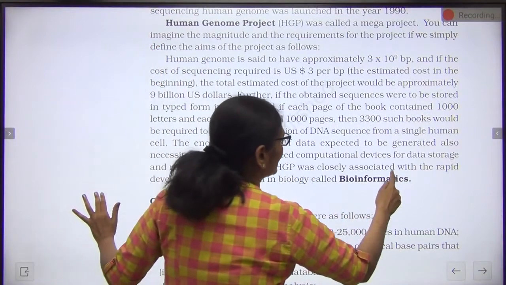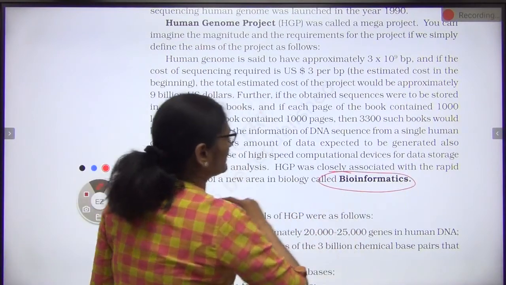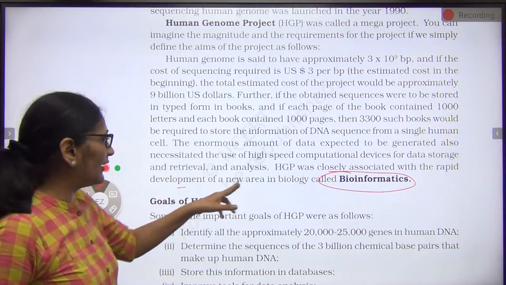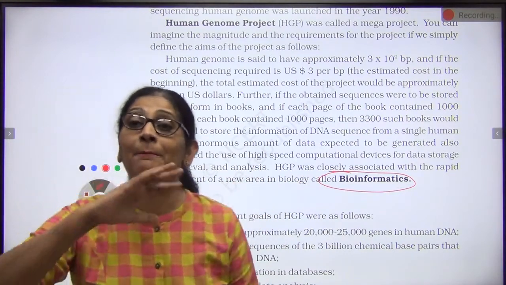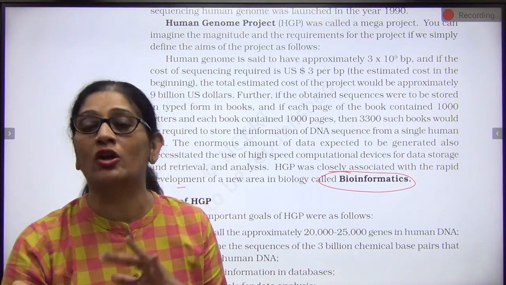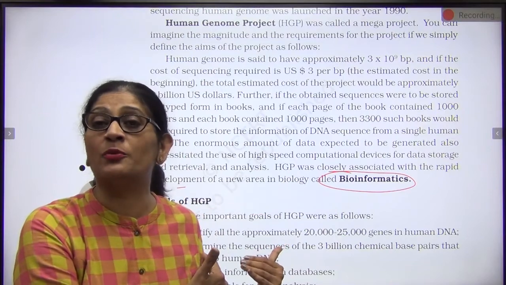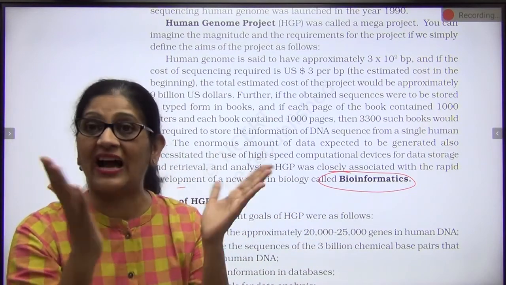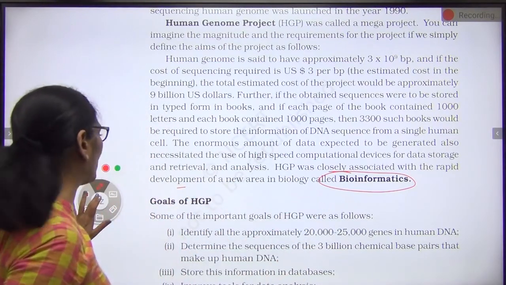One thing that is left is bioinformatics, which you have missed. What is bioinformatics? With the Human Genome Project, a new area came up in biology, bioinformatics. That means biology and computer science technology. Why? Because the Human Genome Project could not have been possible without the help of IT technology. So biology plus the IT field together gave a new field, that is bioinformatics.